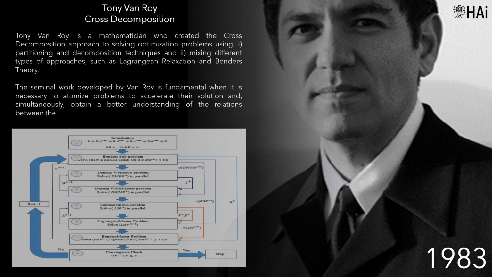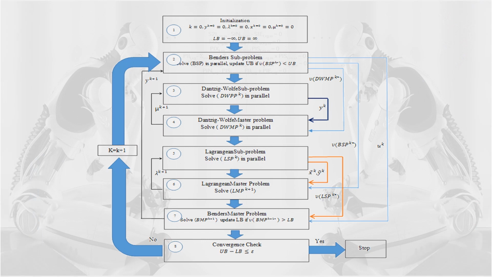In 1983, Tony Van Roy created the cross-decomposition approach, to solve large-scale optimization problems, based on partitioning and decomposition techniques, and mixing different types of methodologies, such as Lagrangian relaxation and Bender's theory. Cross-decomposition makes it possible to establish complex optimization processes, in which multiple large-scale methodologies are used, which allows to adjust the problems to the most convenient methodology for the solution of each subproblem.